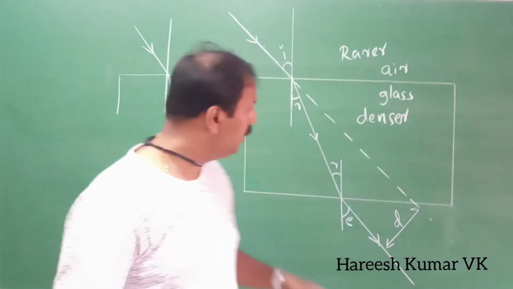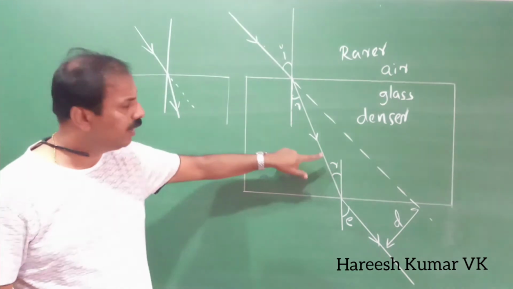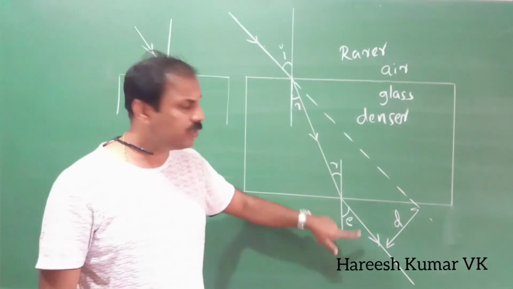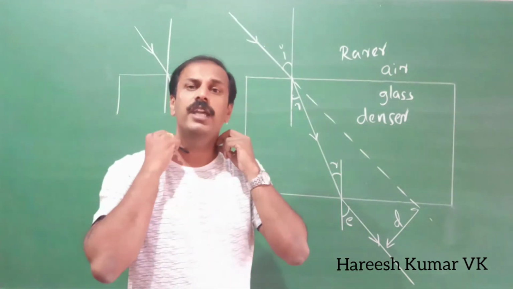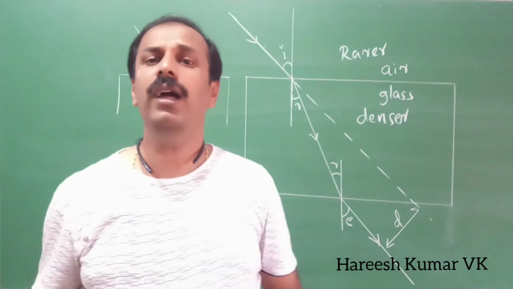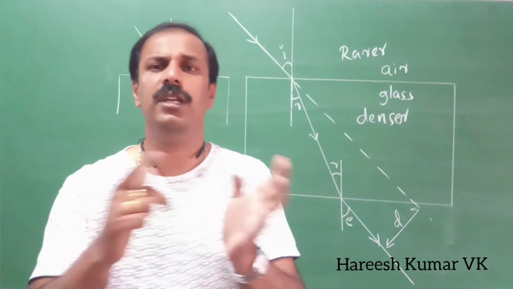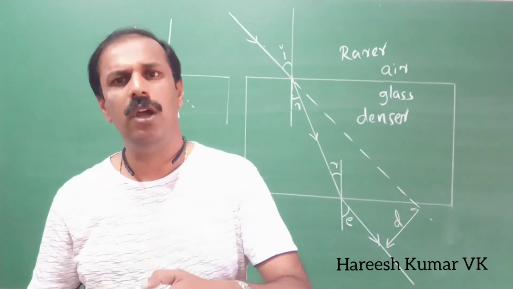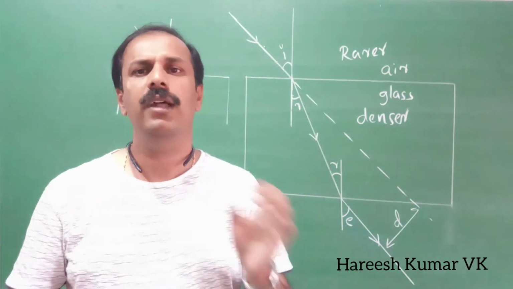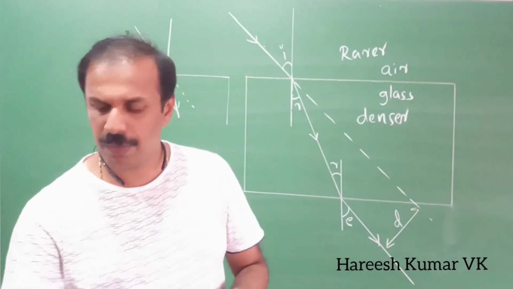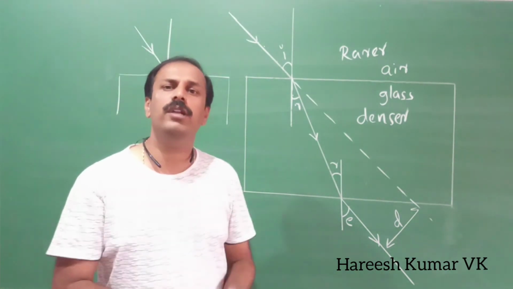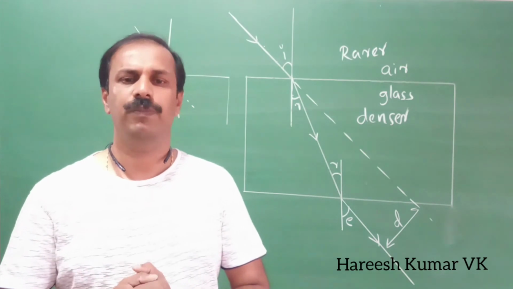Now here you see, when the light is moving from denser medium to rarer medium, it will bend away from the normal. So whether it will bend towards the normal or away from the normal depends on whether it is coming from denser medium to rarer medium or rarer medium to denser medium.